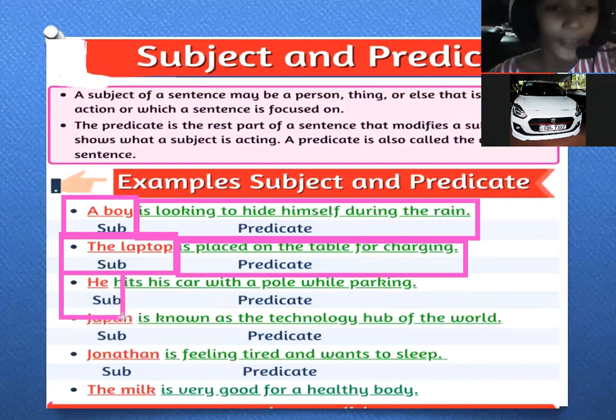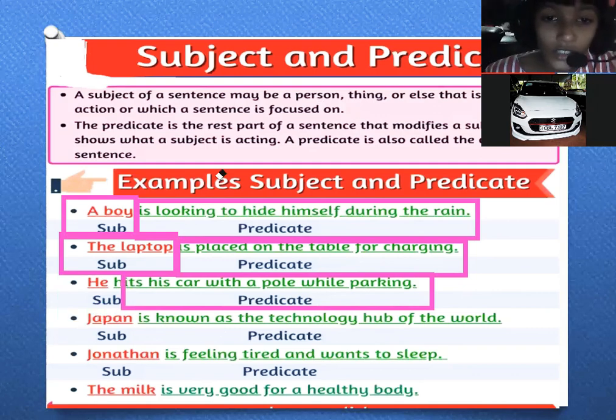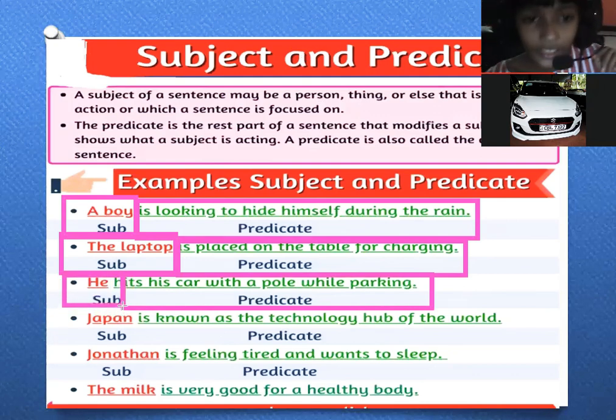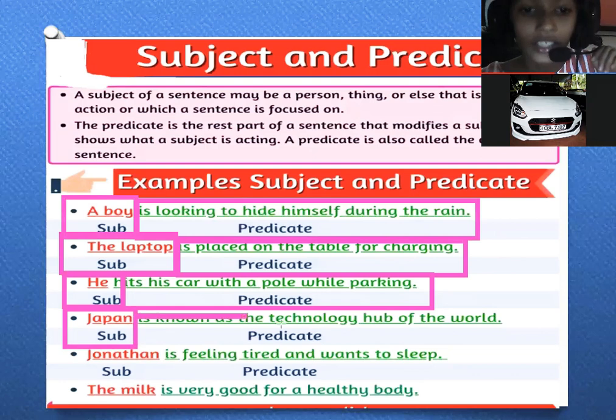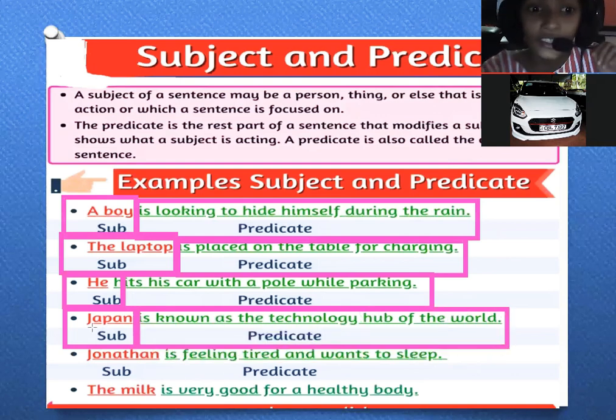And now he hits his car with the pole while parking. And who hits his car with the pole while parking? He, and it is the subject in this sentence. Hits his car with the pole while parking is the predicate here. Japan is known as the technology hub of the world. What is the thing that is known as the technology hub of the world? Japan. And Japan is the subject here.